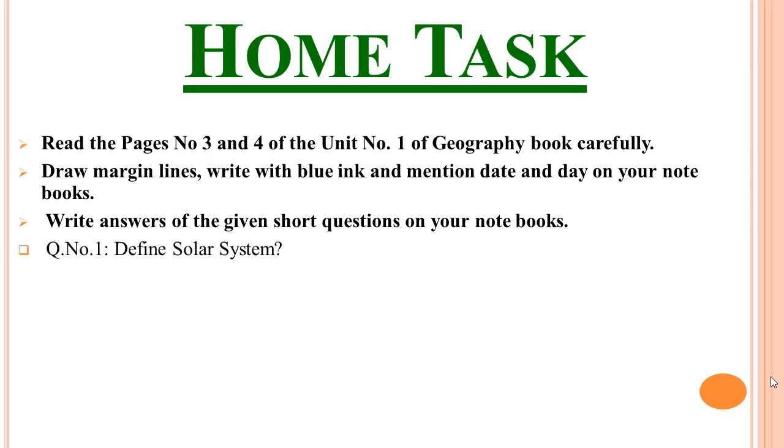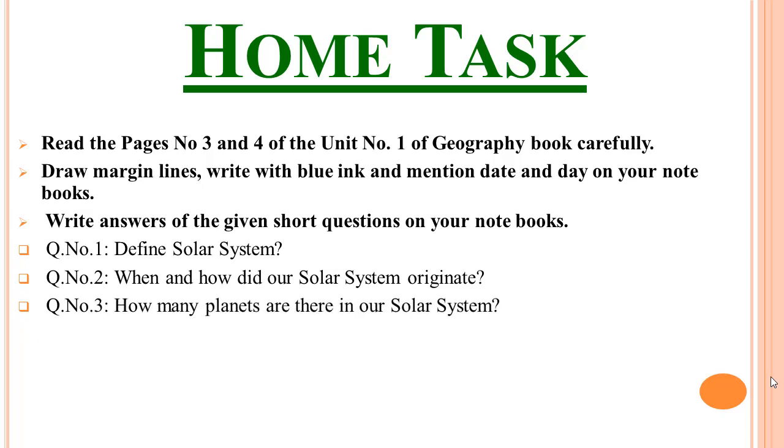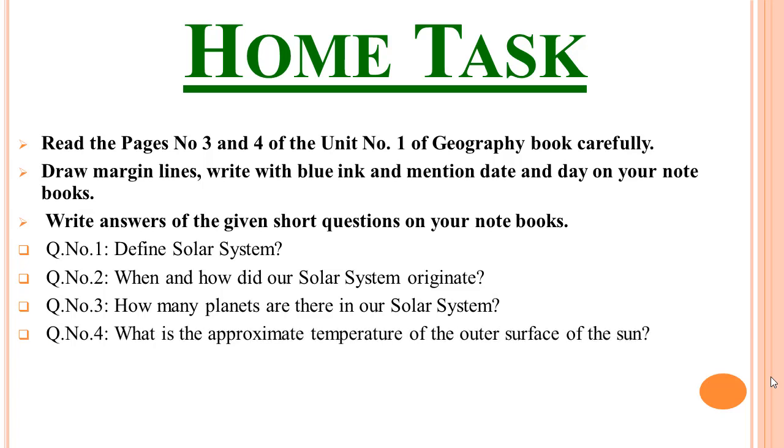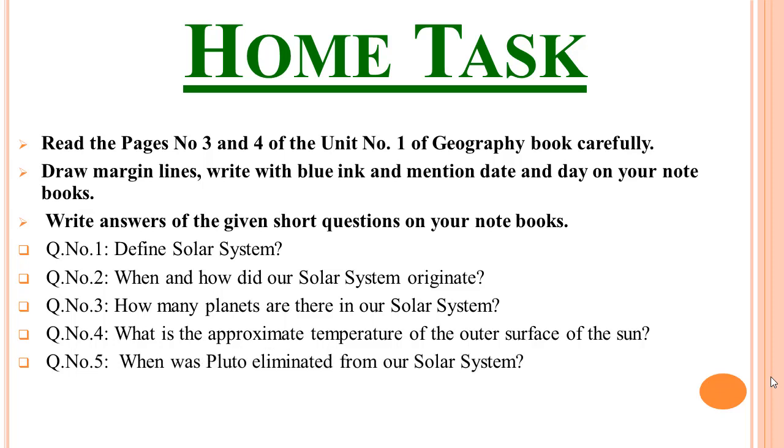Question number 1. Define solar system. Question number 2. When and how did our solar system originate? Question number 3. How many planets are there in our solar system? Question number 4. What is the approximate temperature of the outer surface of the Sun? Question number 5. When was Pluto eliminated from our solar system? Question number 6, and that is the last question. Define leap year.